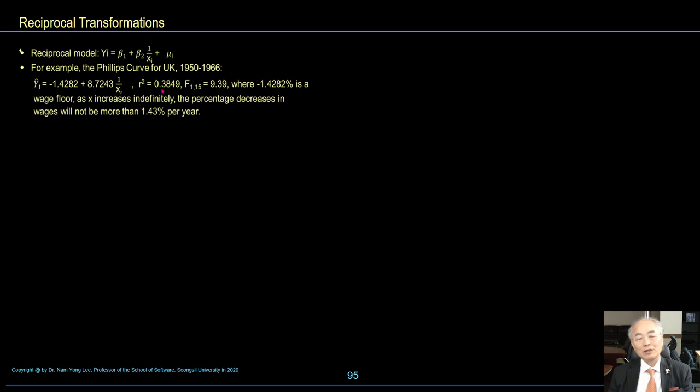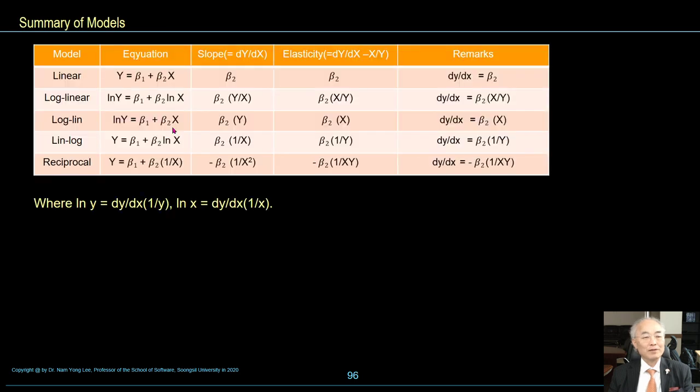R square is 0.3849. The F statistic, F value, is 9.39. So minus 1.4 is the wage floor. As x increases indefinitely, the percentage decrease in wage will not be more than 1.43% per year.